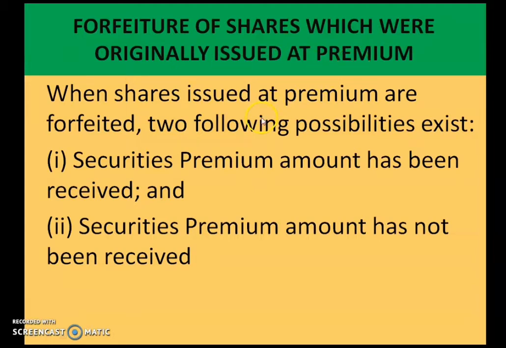In this case, there are two possibilities. That is, securities premium amount has been received, or there may be a case where securities premium amount has not been received.